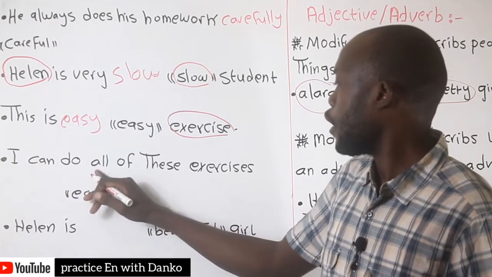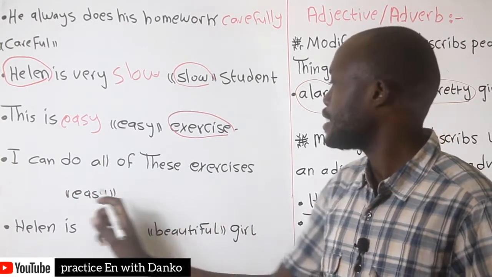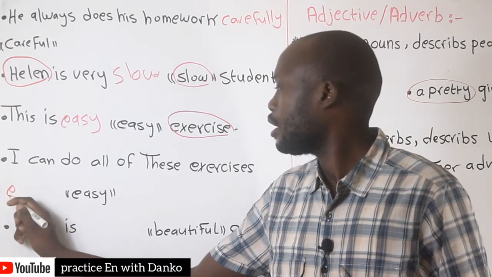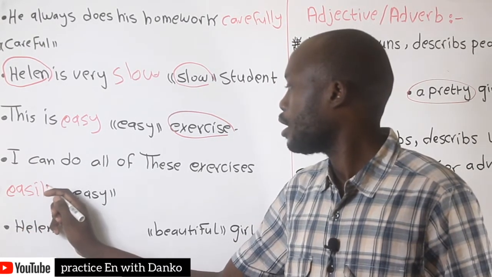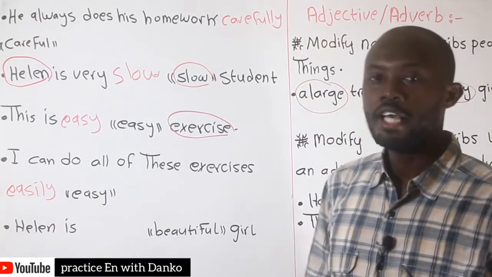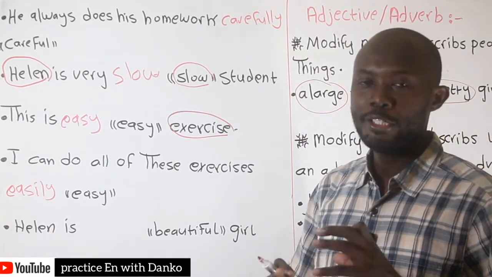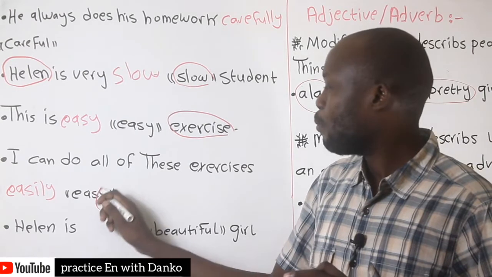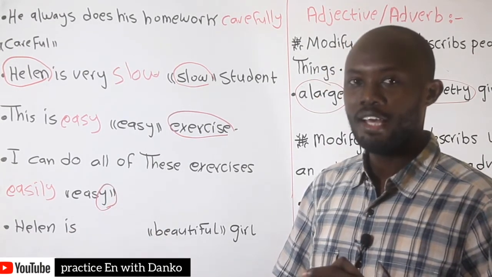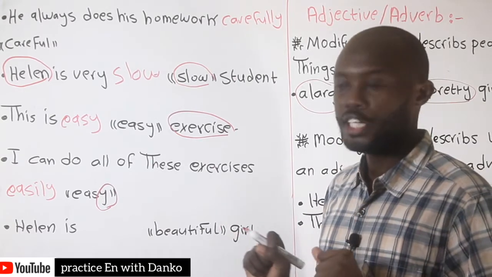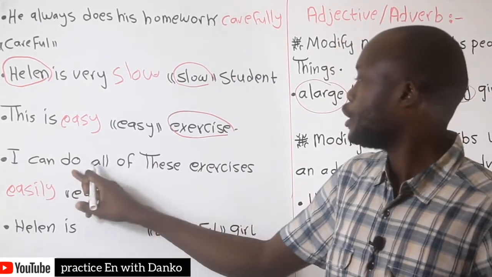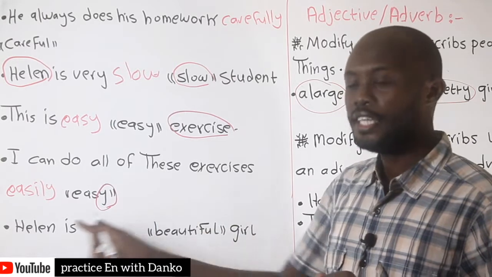I can do all of this exercise easily. Here we need to drop the y, put an i, and after that add ly to become an adverb. I can do all of this exercise easily.